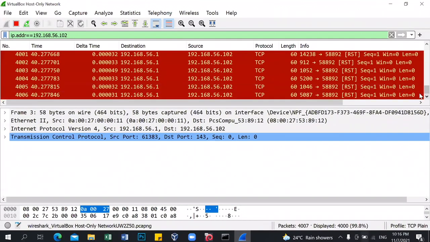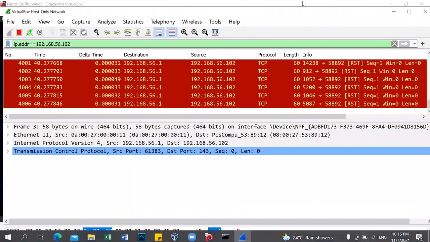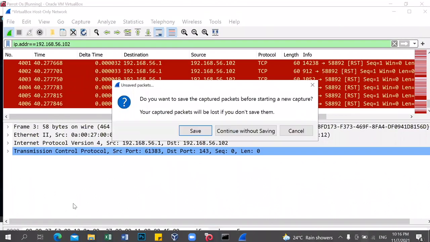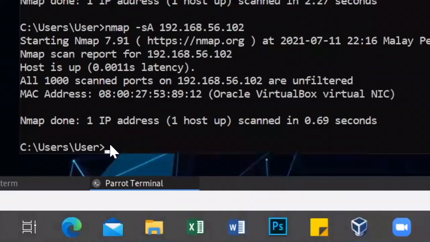Okay, next, for OS detection, version detection, and traceroute, we use the command nmap -A and the IP address.